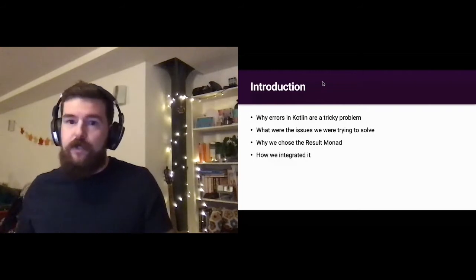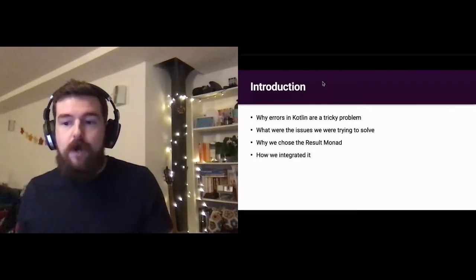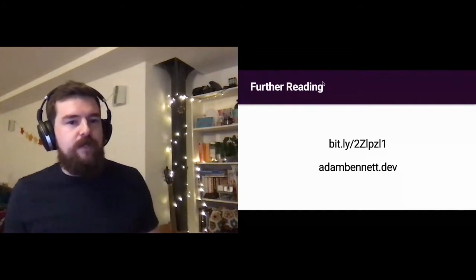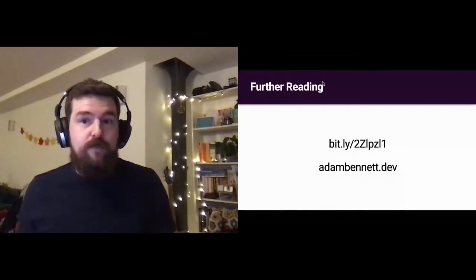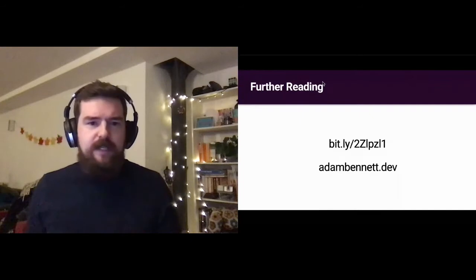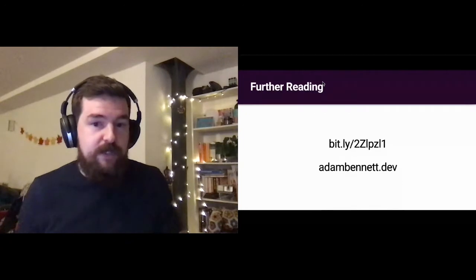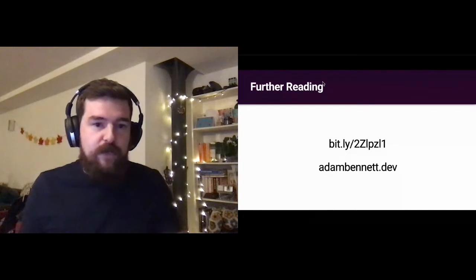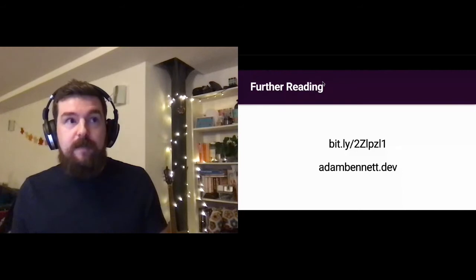This does build on top of an article that I wrote a few weeks ago, specifically about the result monad. I'm not going to go into too much depth into the API or how it works in this particular talk. I wanted to offer more practical advice. But if you want more detail, or if you're confused by anything, definitely check out the link at the top. That'll take you directly to the article, or head to my website, adambennett.dev, and you'll find it's the most recent one. So please do check that out if you want any more detail.